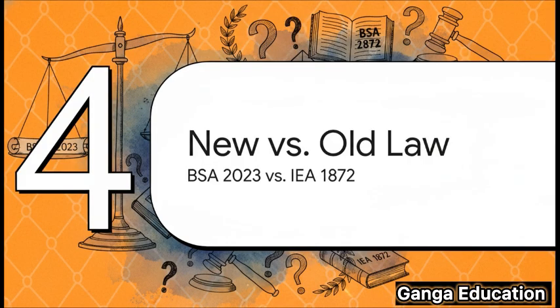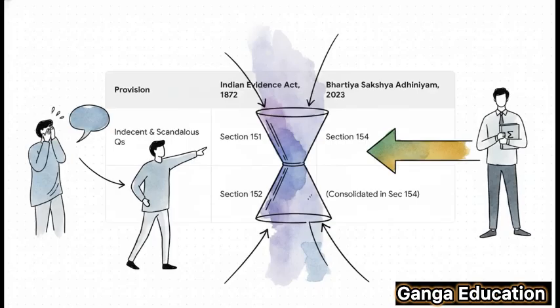Okay, let's talk about something that is super important, especially from an exam point of view. What's the difference between the new Bharatiya Sakshya Adhiniyam 2023 and the old Indian Evidence Act of 1872 when it comes to this rule? Now, this is a key change you absolutely have to remember. In the old Indian Evidence Act, we had 2 sections for this.